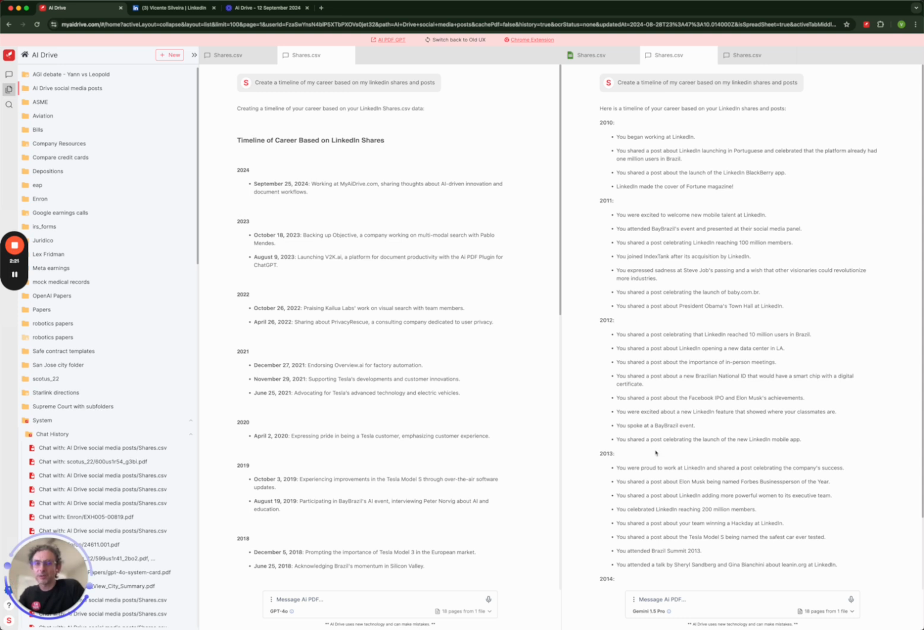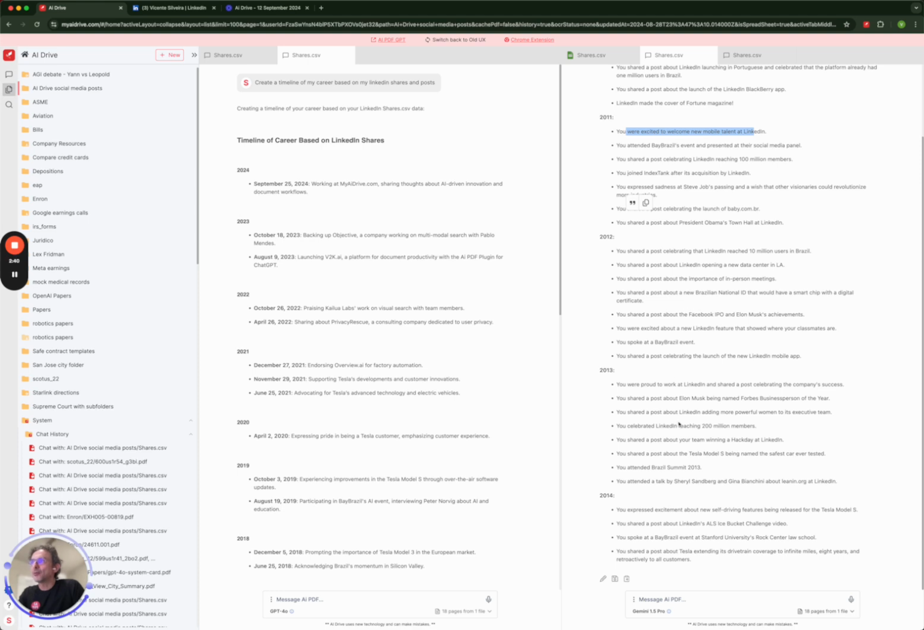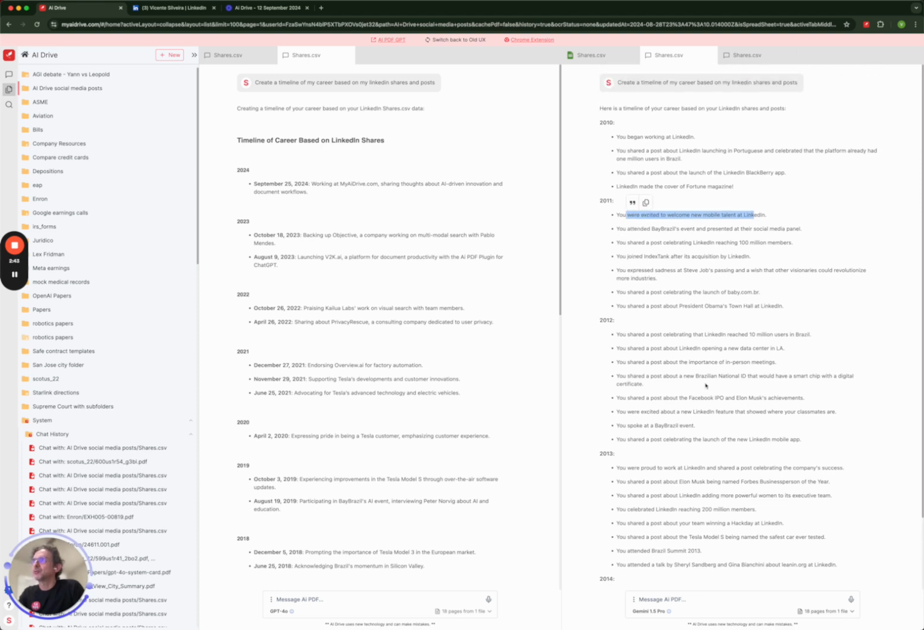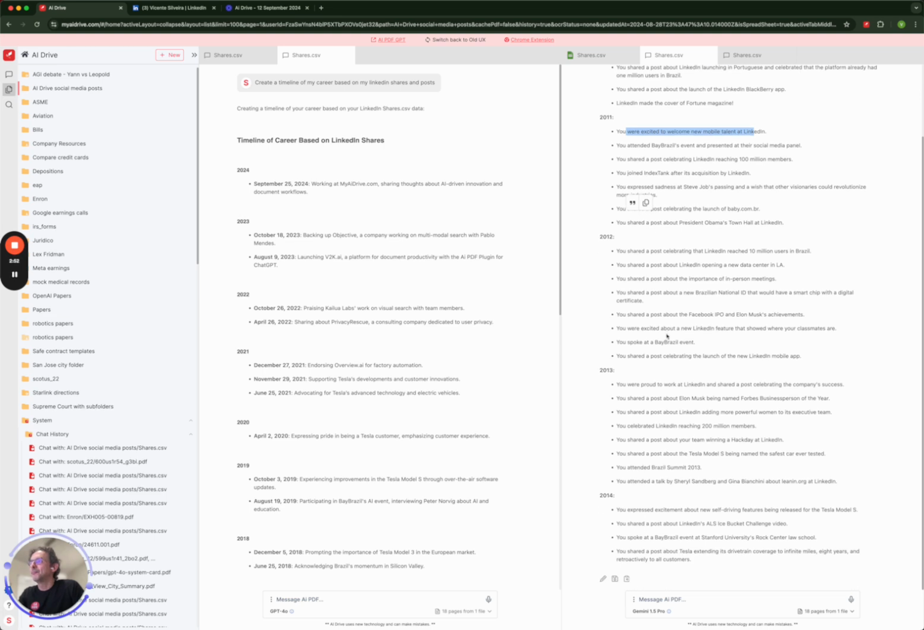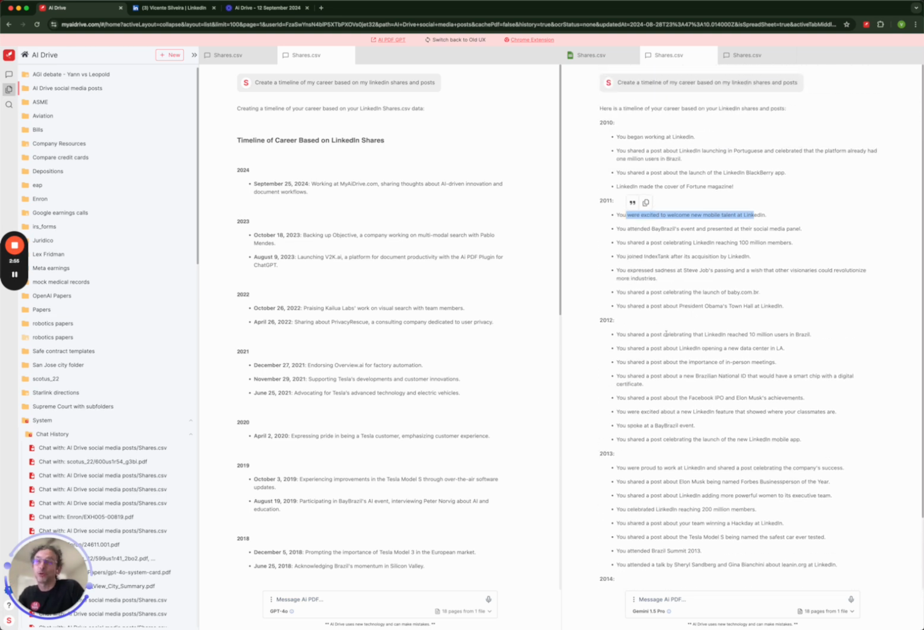different vendor, right? So we have models here from Google, from Anthropic. This one is Gemini 1.5 Pro, which is state of the art from Google. And I asked the same question again, everything the same. And again, it put together a timeline of my shares, such as, you were excited to welcome new mobile talent at LinkedIn. Not really a timeline of my career, right? It doesn't mention where I was working or the key career events that I was trying to build or infer from these shares, right? So it didn't really get that. Again, same issue that we saw with 4o.